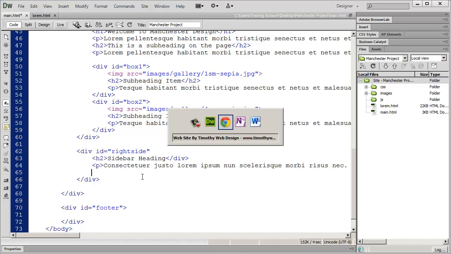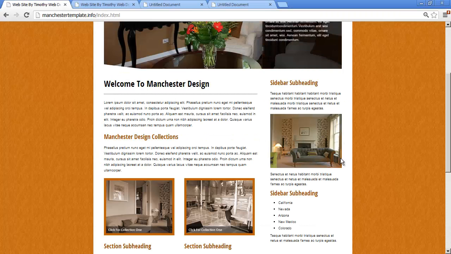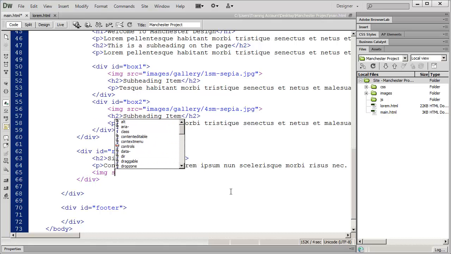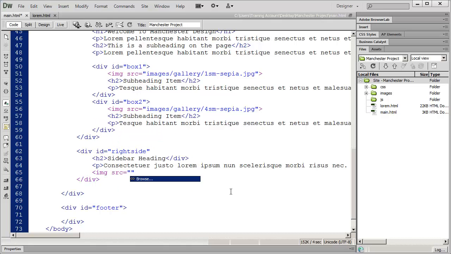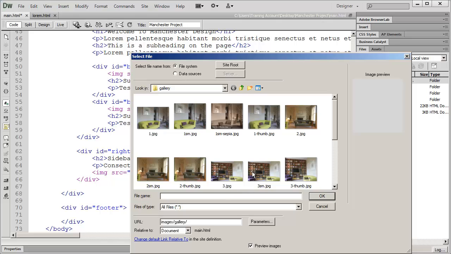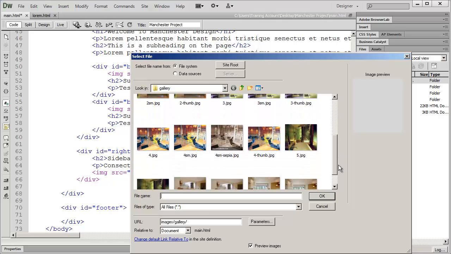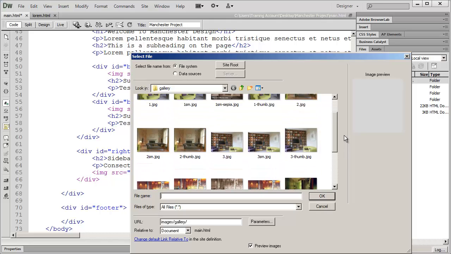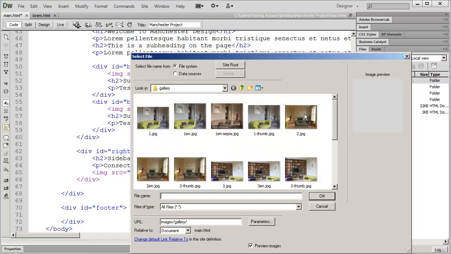And then we have that image right here. So I'm going to go ahead and open up an image tag, use the source attribute, and select browse. And I'm just going to go ahead and find that image. Which one was it? Let's just go ahead and use 2 here. There we go. And again, you can see the size of the different images right here.